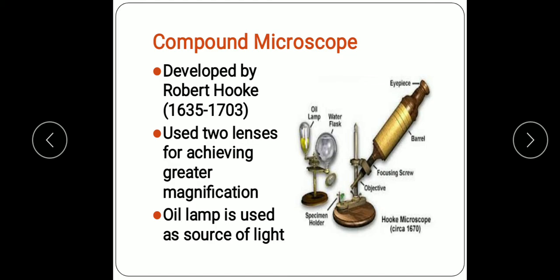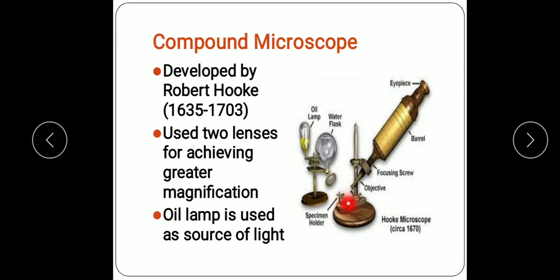Next, Robert Hooke developed a compound microscope. He used two lenses for achieving greater magnification. In such a microscope, the object to be seen was placed on a stage. You can see this was the microscope constructed by Robert Hooke, and you can see this is the eyepiece, here the focusing screw, here the objective, and here the specimen holder.